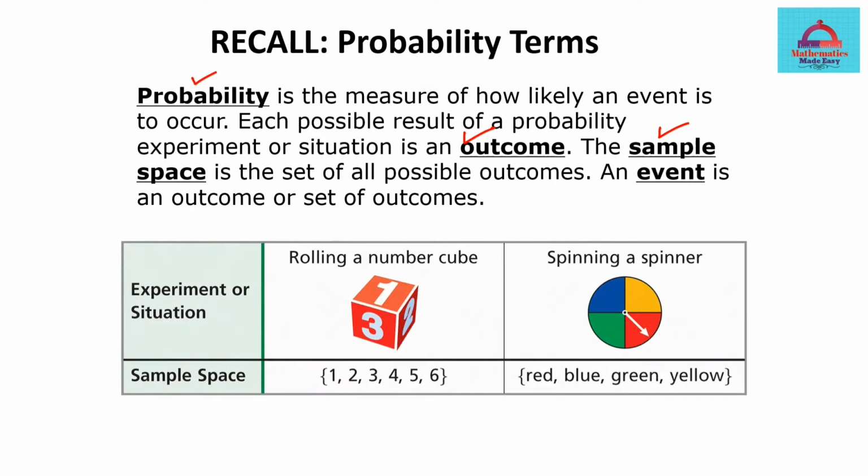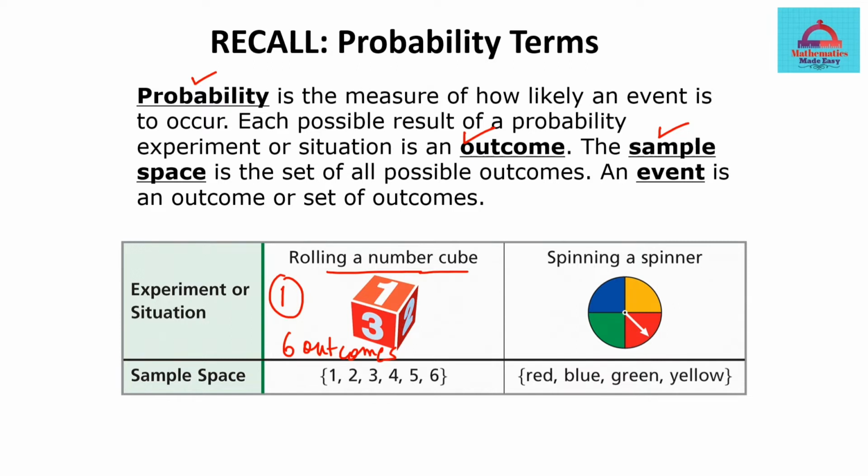All of these things are going to be useful for understanding the difference, so let's take a few examples. I have taken two examples. Number one is where you are rolling a die, a number cube. The sample space of all the possible outcomes is that the number on the top of the die can be any one of the numbers 1, 2, 3, 4, 5 and 6. So there are going to be 6 outcomes for this experiment.